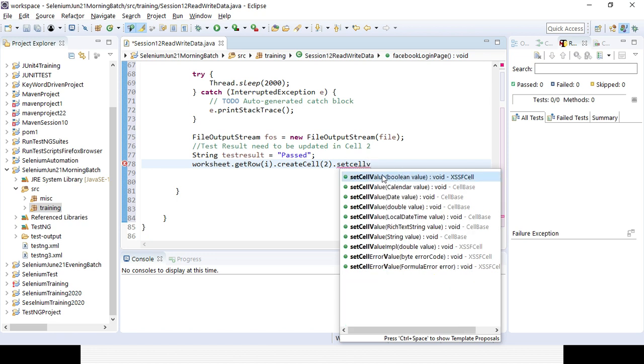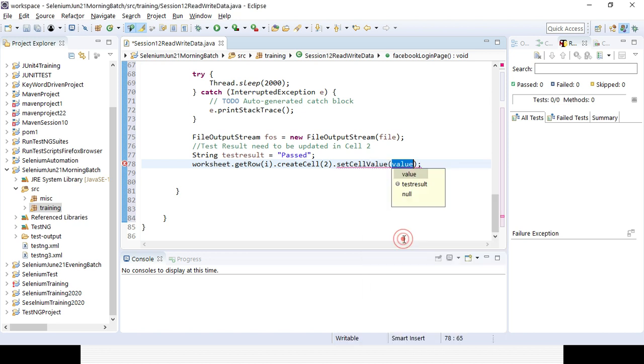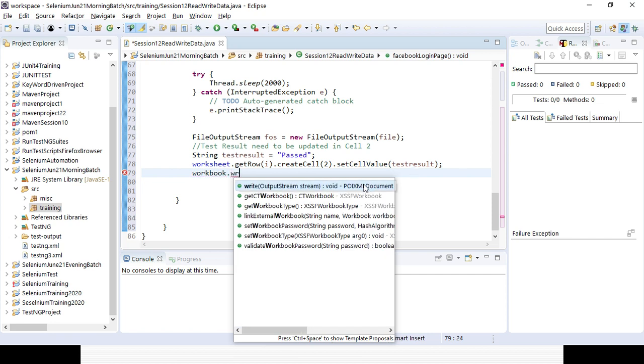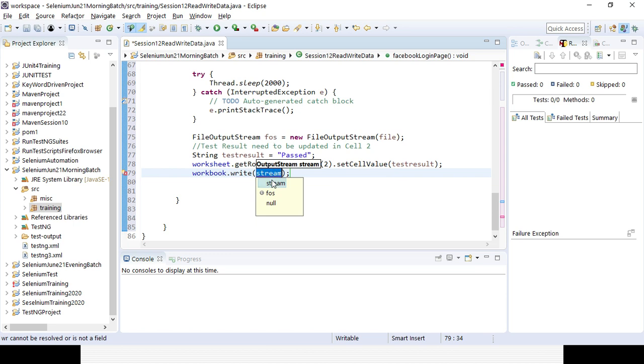I want to add a string value here. What is my value here? That is my variable. I want to add the value. Okay, then the error message is gone here. Then definitely I will be writing the data in the workbook. So workbook.write. Where will I be writing the data? I will be writing the data here, to FOS, the output stream. So that's all. Those are the different lines of code you need to write.